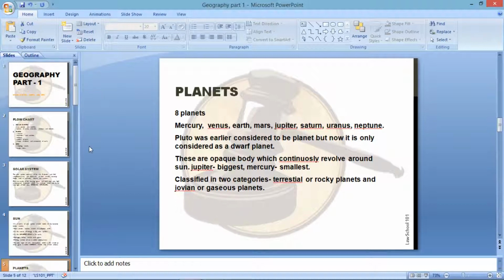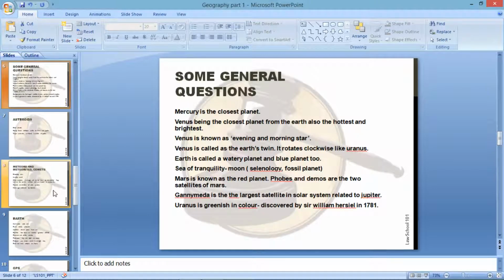Now let's go to our next slide. Some general questions that can be asked about planets are listed below. Mercury is the closest planet, as you all know. It is an extremely hot planet, but let me remind you that it is not the hottest planet in the solar system. The planet Mercury has no water in it.